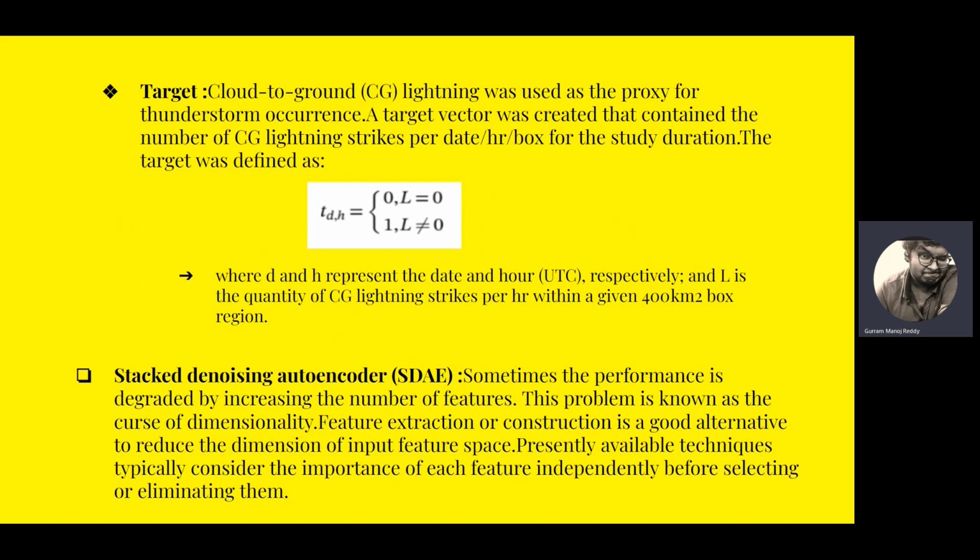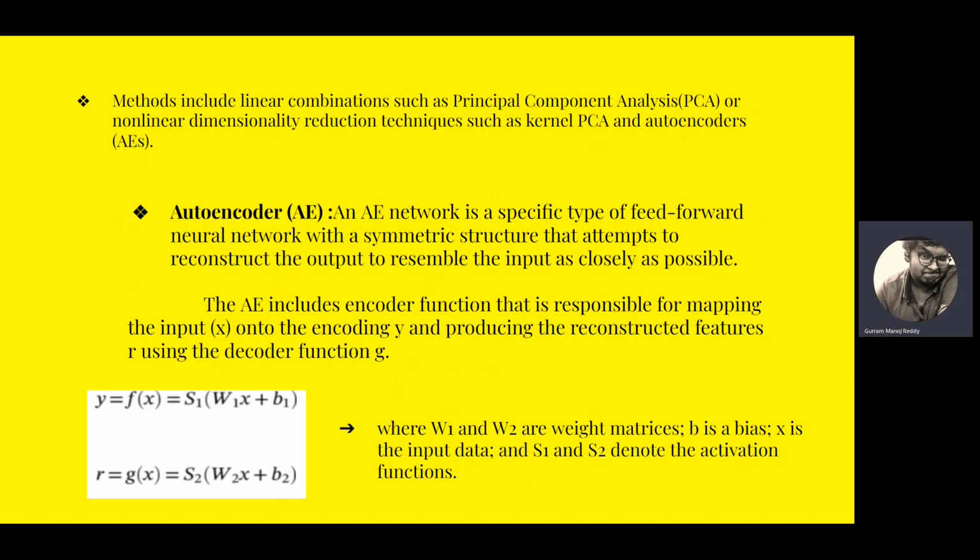Feature extraction or construction is a good alternative to reduce the dimension of the input feature space. Presently available techniques typically consider the importance of each feature independently before selecting or eliminating them. So to extract features, there are various methods. Some of them are listed, like principal component analysis, which is based on a linear combination, or non-linear dimensionality reduction techniques such as kernel PCA and autoencoders (AEs). Mostly we use autoencoders nowadays.